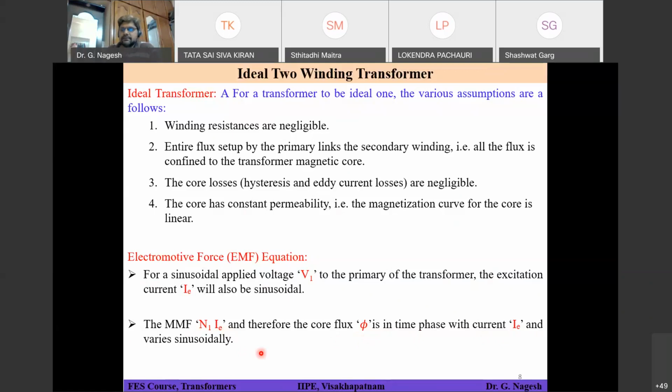The flux phi generated by the MMF is also sinusoidal, and since it's an ideal transformer, your flux and the excitation current are in phase. That means there is no phase difference between phi and the excitation current.